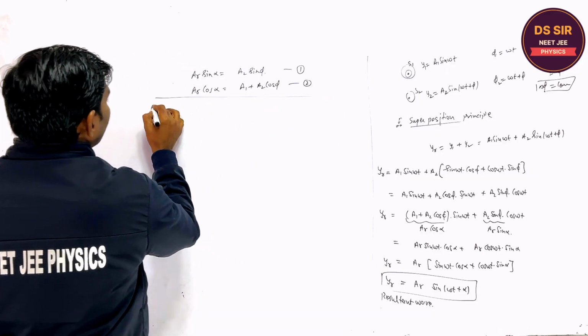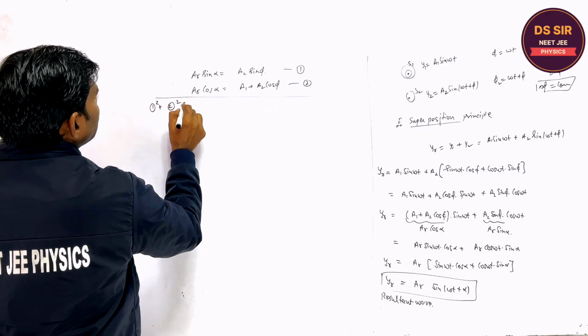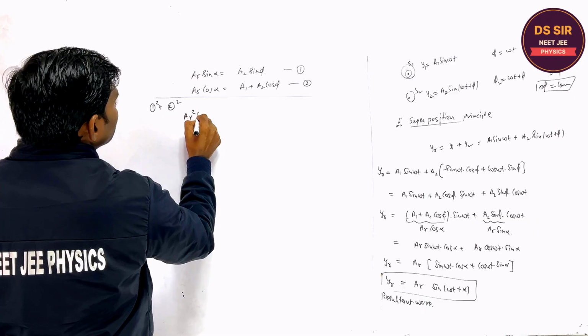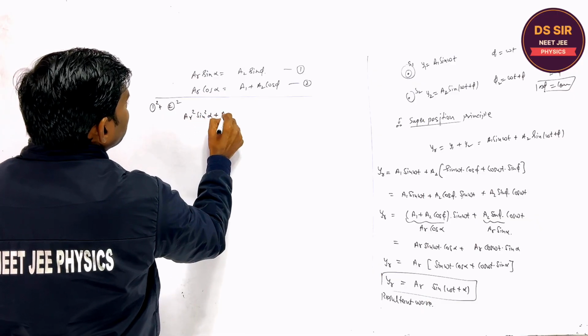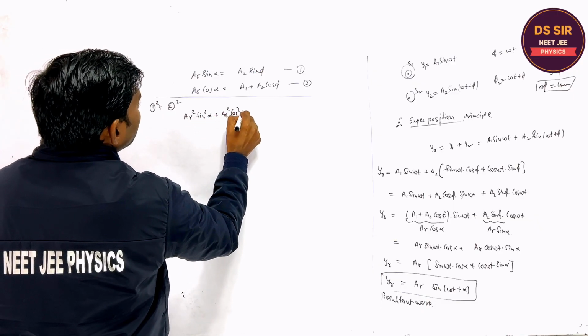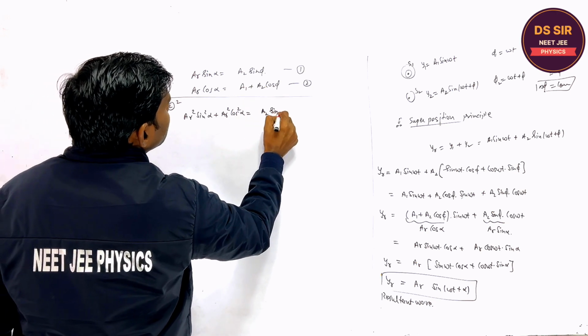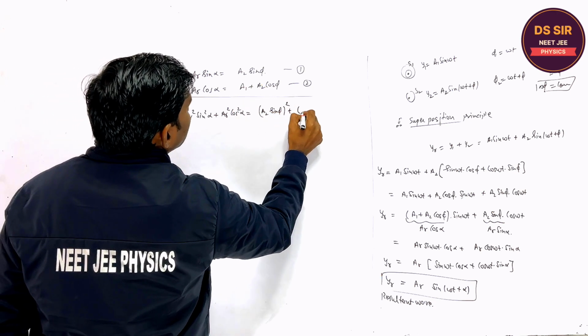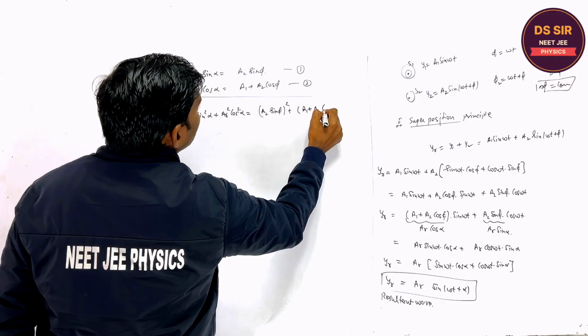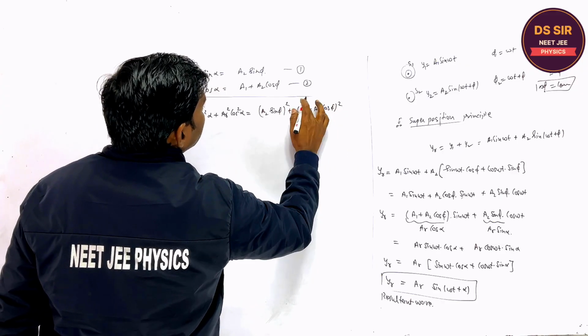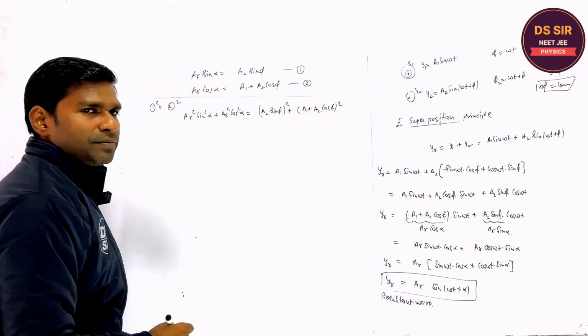Now squaring and adding: AR square sine square alpha plus AR square cos square alpha is equal to (a2 sine phi) square plus (a1 plus a2 cos phi) whole square. Is it clear or not?